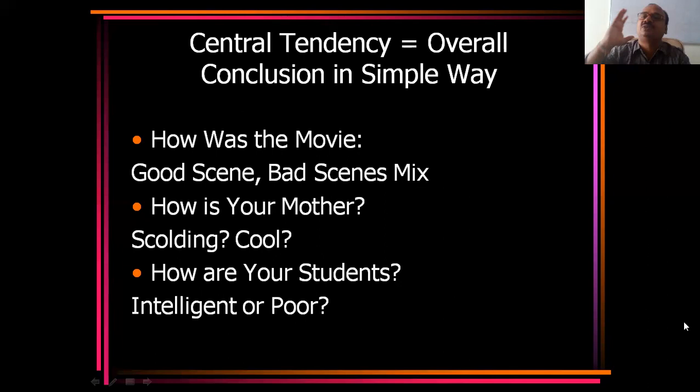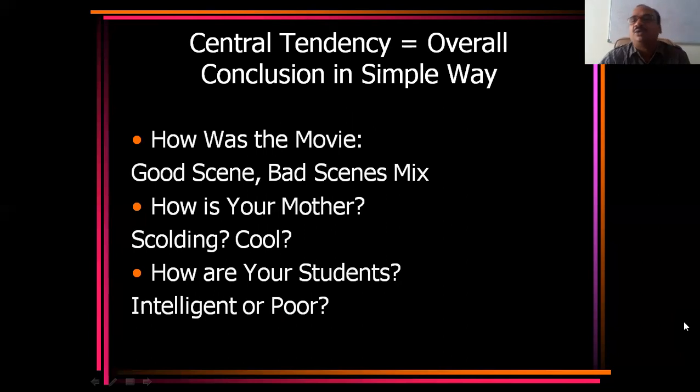But most of the students get confused. No problem. How is your mother? Either she always scolds or she is always relaxed. Sometimes she will scold, sometimes she will be cool. Finally, what do you say? My mother is always scolding, if scolding happens more often. If she is cool most of the time, you say that. So whatever the majority is, the average, you have to take and tell them.